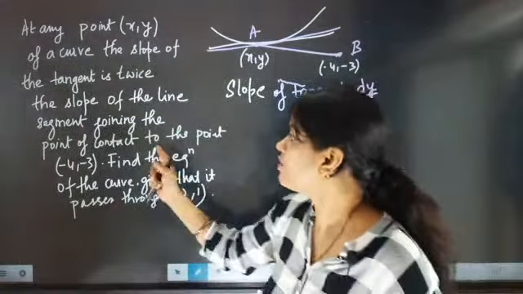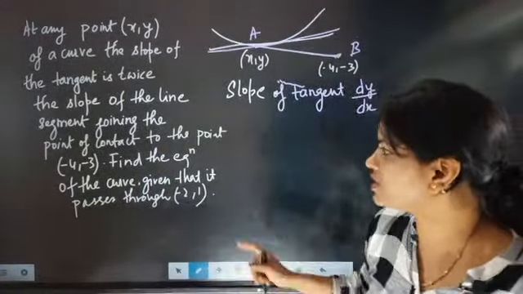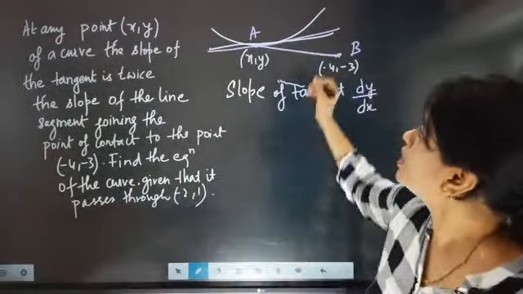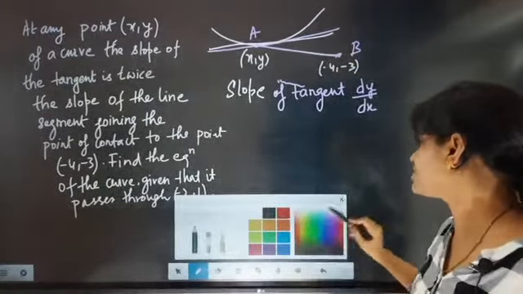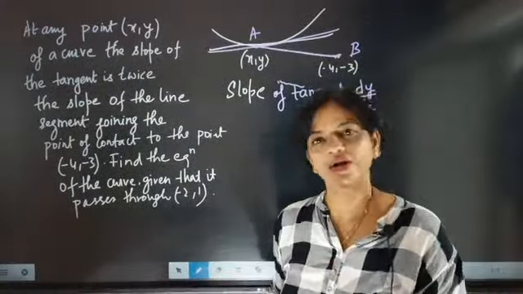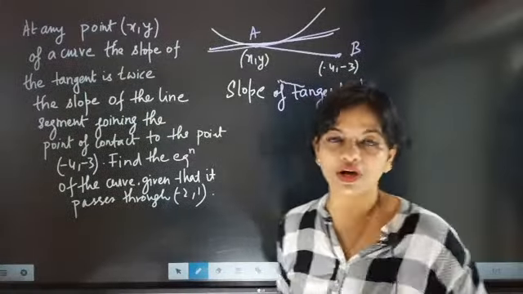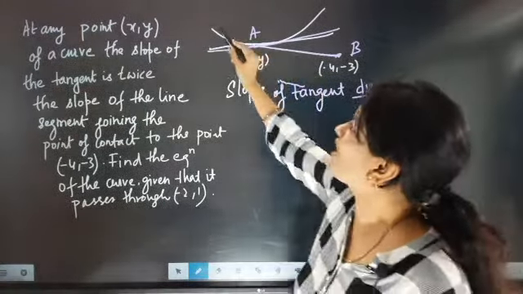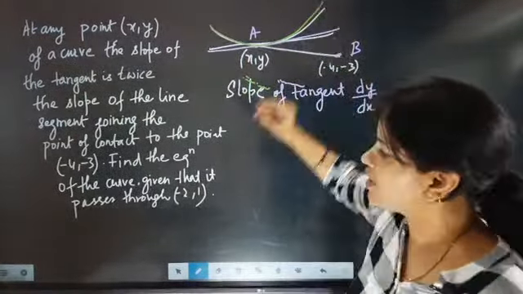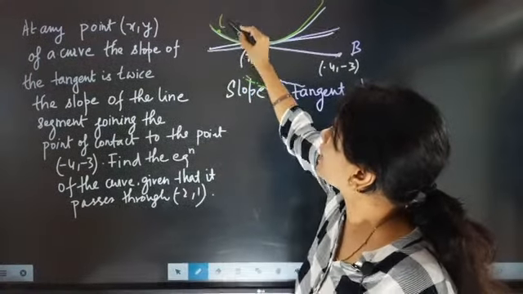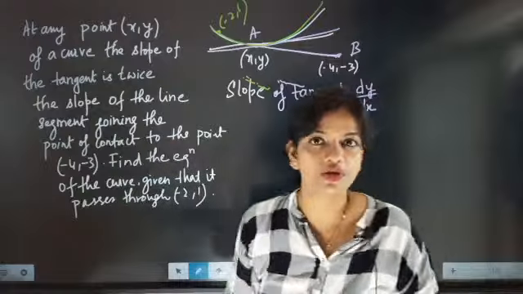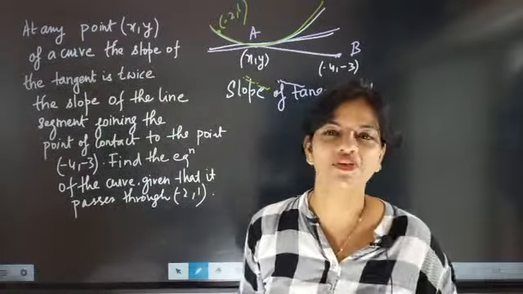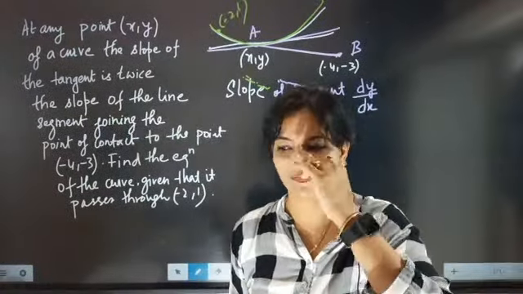Now they are telling that find the equation of the given curve that passes through a point. They have added one extra thing there, that you first have to find the family of curves. Then after getting the family of curves from the differential equation, you have to find that particular curve in which the point minus 2 comma 1 will be there. So basically this point we are going to use to get the constant value. Keep that in your mind.